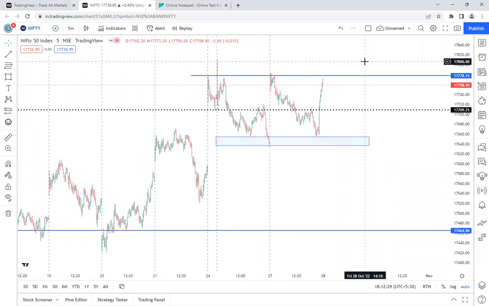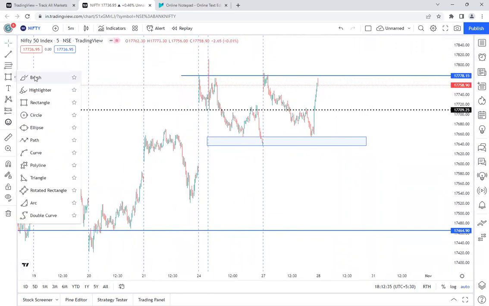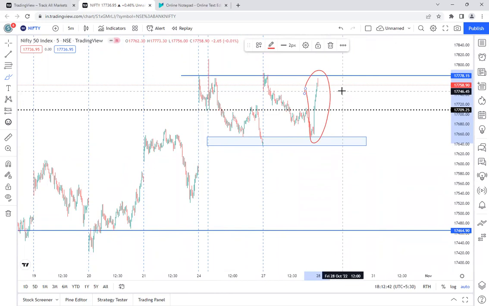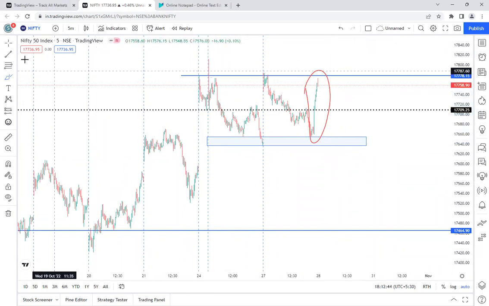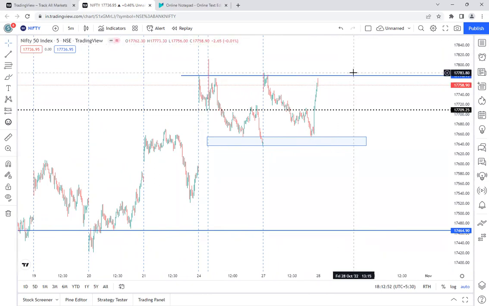So the price action is very much favorable to the buyers in the Nifty, and this move is giving more confidence to the buyers, especially the sharp buying activity during the last 30 minutes. The only thing is that tomorrow or the day after tomorrow, they have to break the 17,780 level, and they have to retest, and after getting the support, if the buyers keep continuing, then there are more chances that Nifty will go to the 18,000 level.